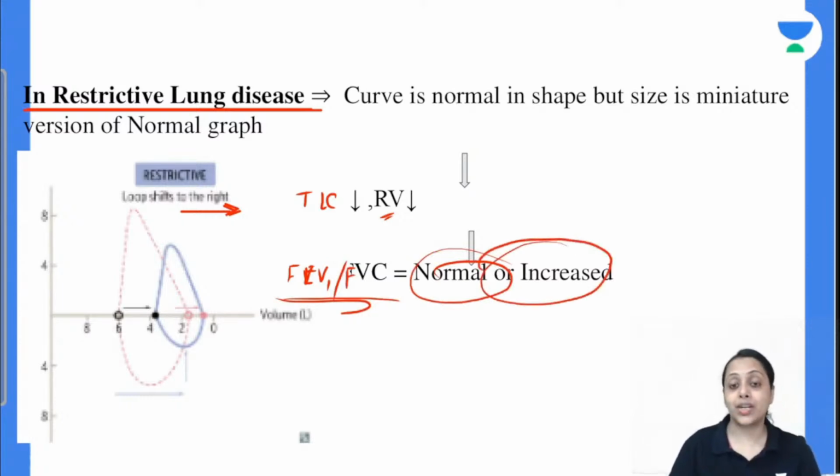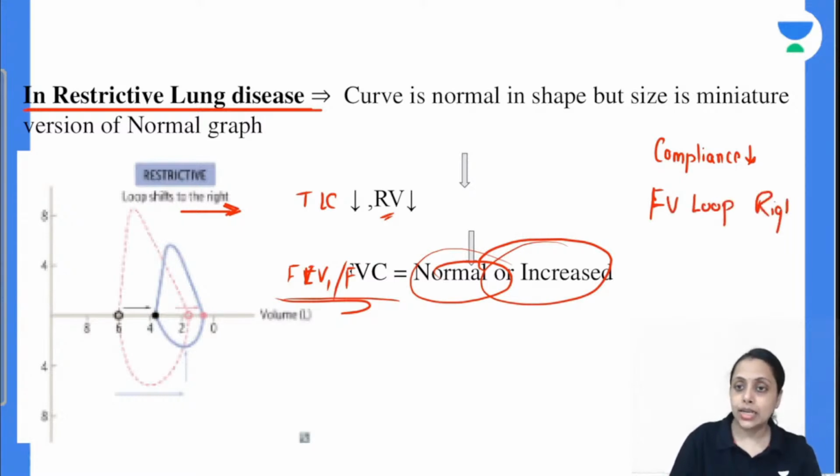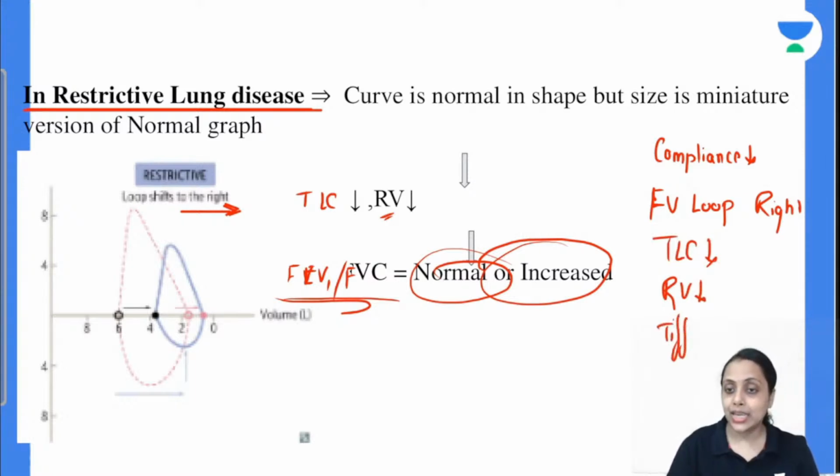So this is the difference. बिल्कुल याद रखिएगा, during restrictive lung disorder compliance is going to decrease, flow volume loop is going to shift towards the right, and right shift की वजह से क्या होगा, total lung capacity decreases, residual volume decreases, and the Tiffeneau index increases or remain normal.